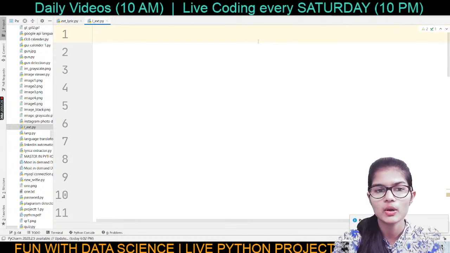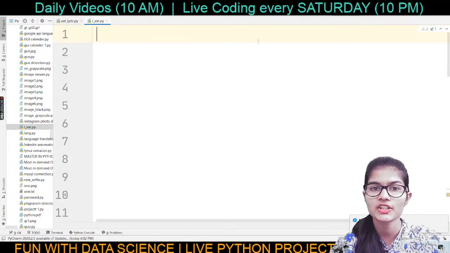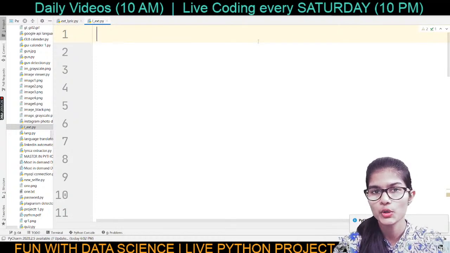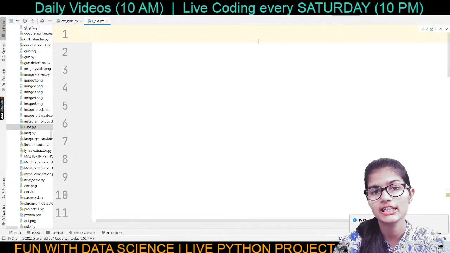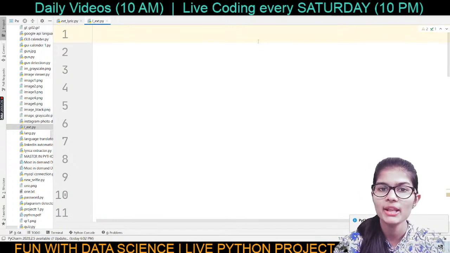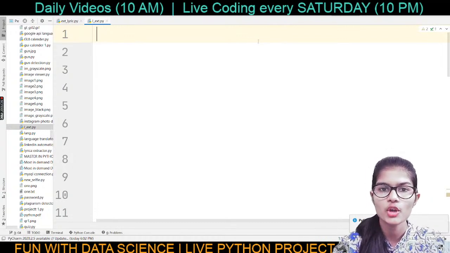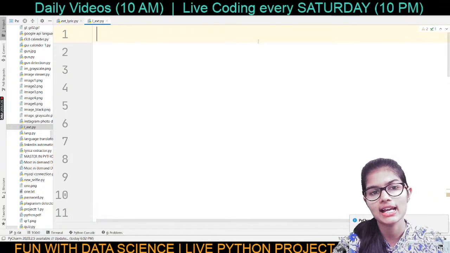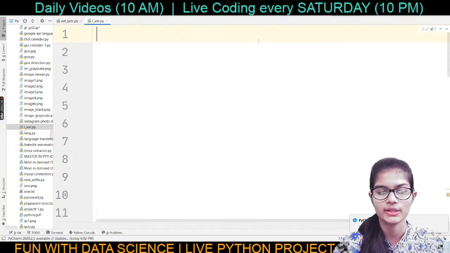Again, I will divide my project into 3 parts. My first part is going to be importing my libraries, my second part is going to be making the layout of my complete GUI, and my third one is defining my main function. These will be my 3 parts. So let's start with the very first part, and that is writing and importing my libraries for today.